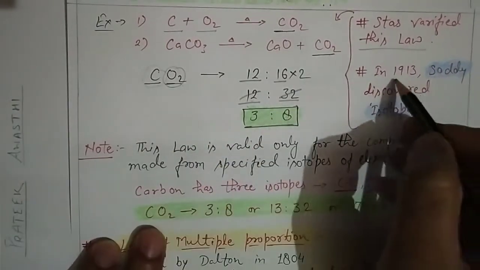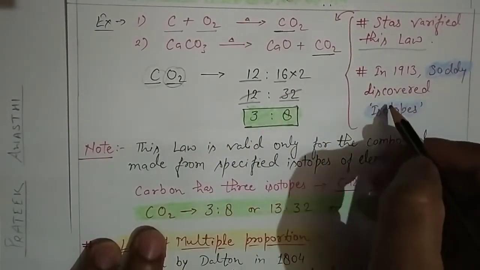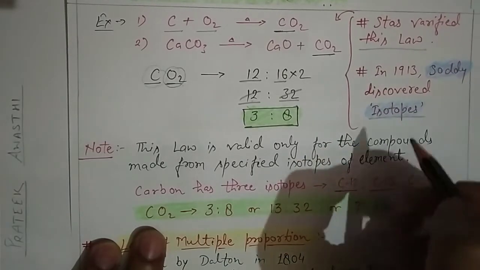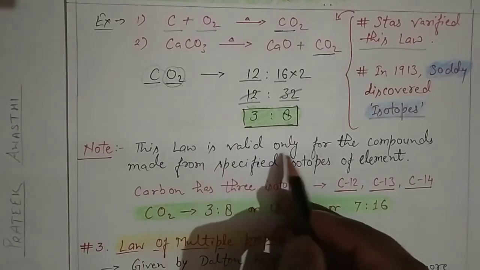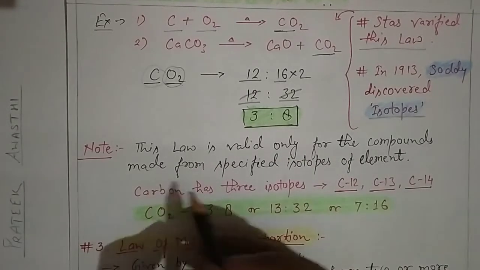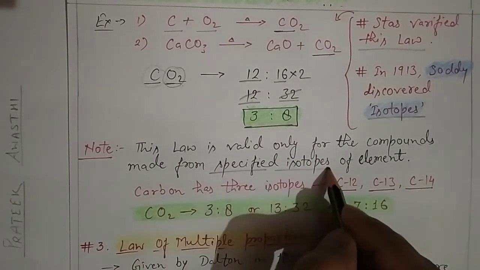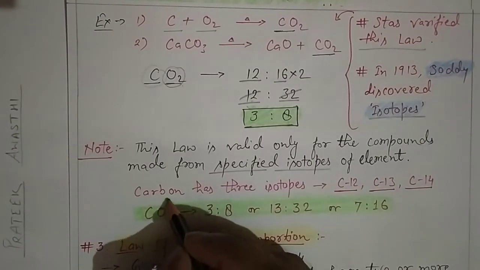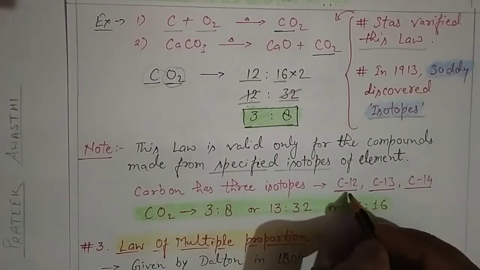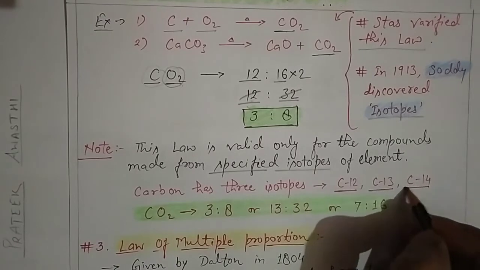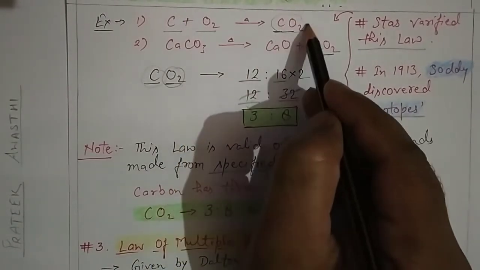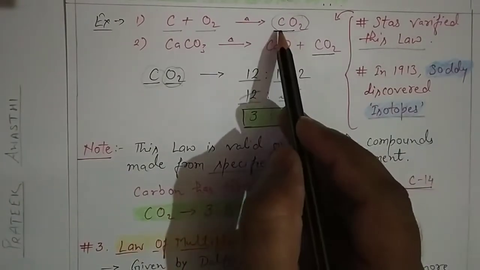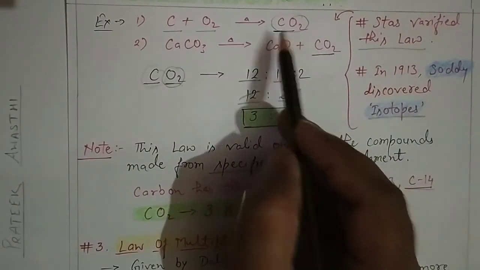He verified this law by doing some experiments. But in 1913, Soddy discovered isotopes. When isotopes were discovered, it was found that this law is only valid for compounds made from specified isotopes. Why? Let's see. Carbon has 3 isotopes: carbon 12, carbon 13 and carbon 14. If we take carbon dioxide, by seeing the formula we cannot decide whether the mass is 12 or 14.